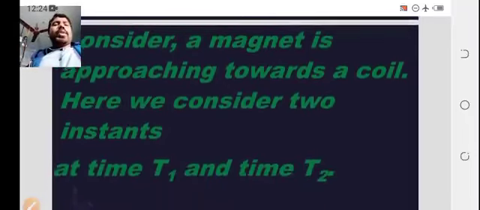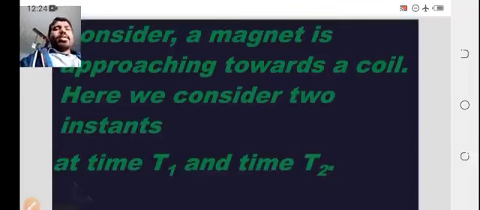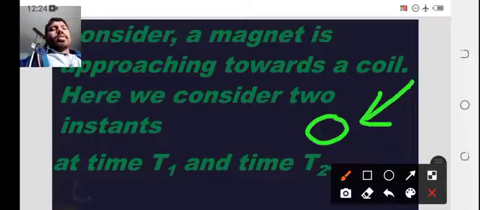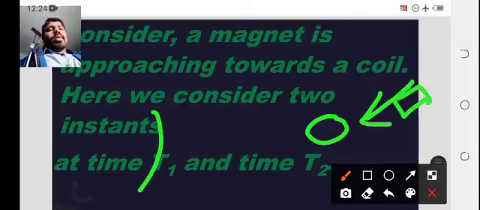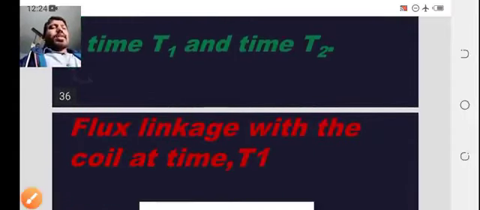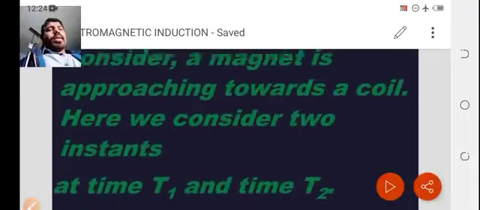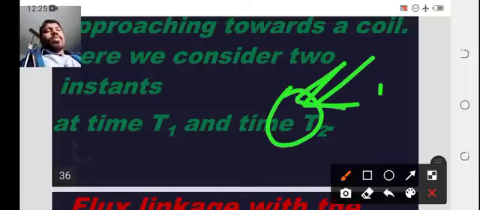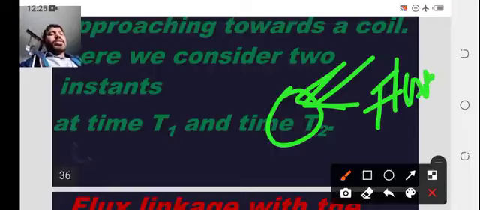Here we need to consider two instants, time t1 and time t2. When the magnet is brought towards the coil, flux will be generated inside the coil.